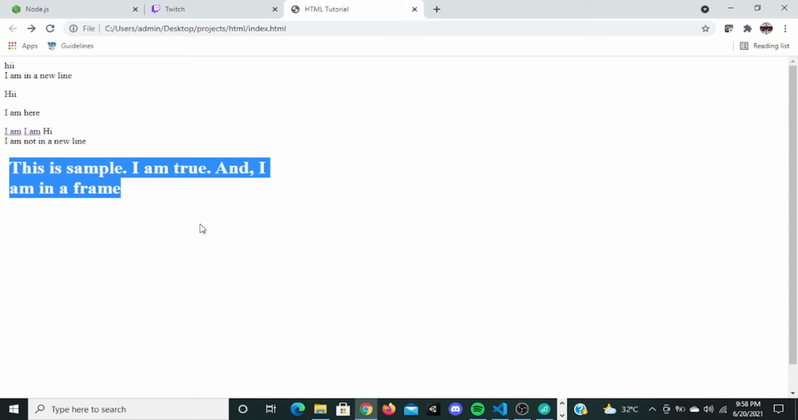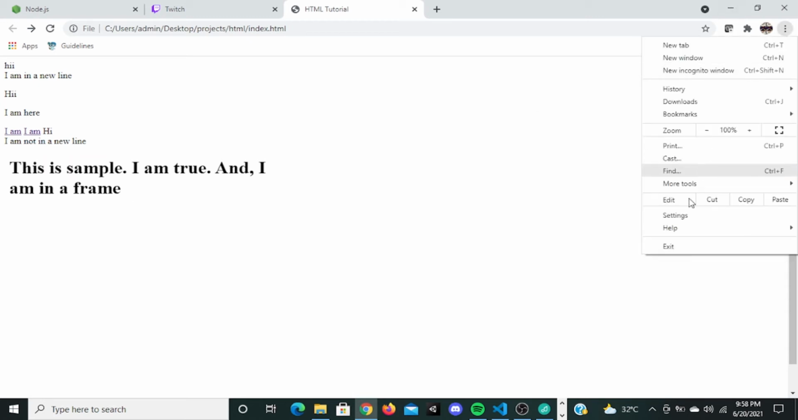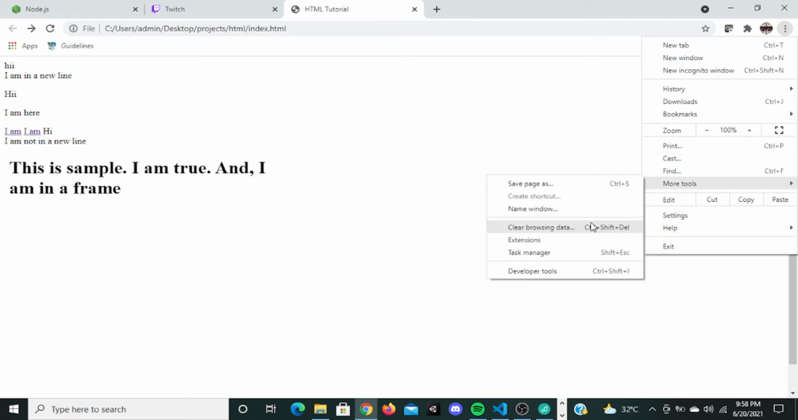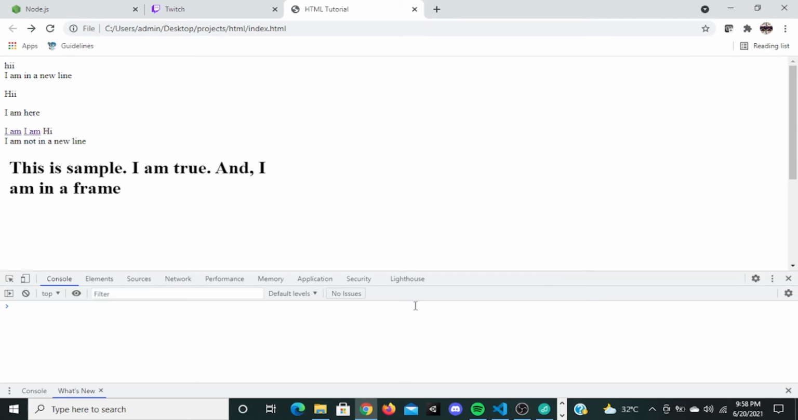For example, if you want to see how much this element's width is, you can click here, go to more tools, go to developer tools. There is a shortcut, Control Shift I.